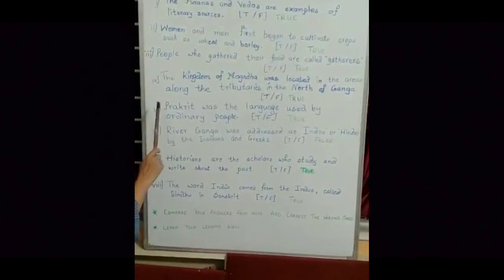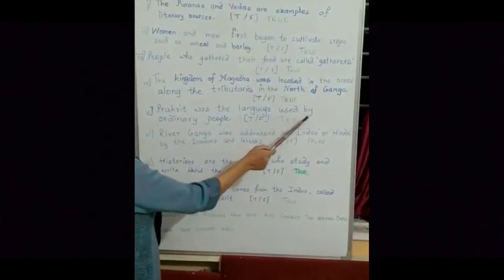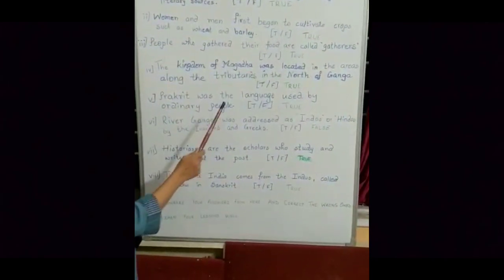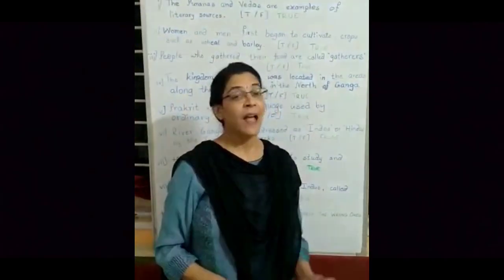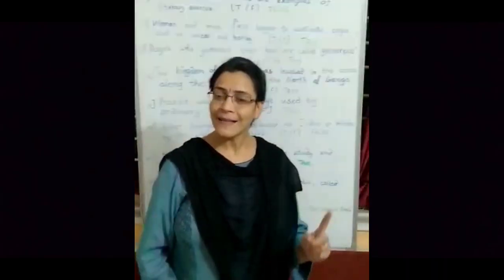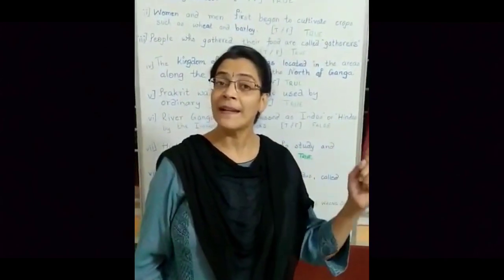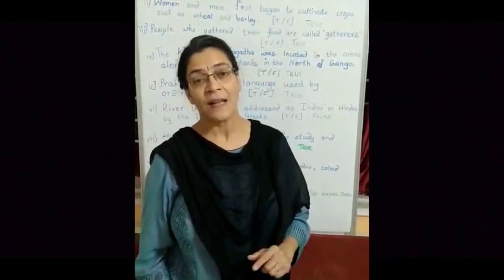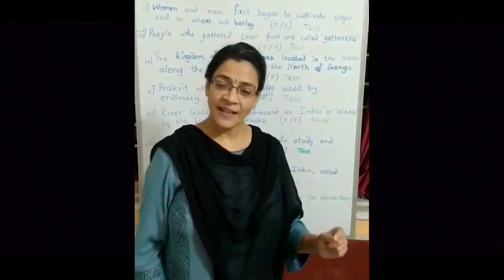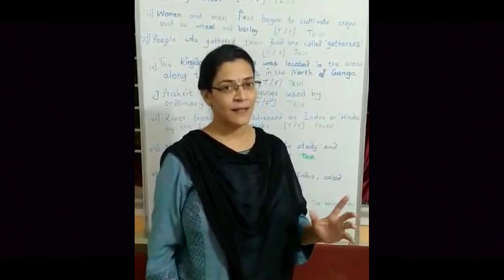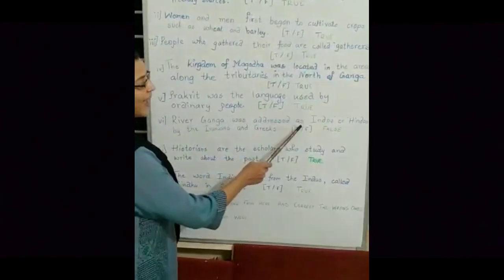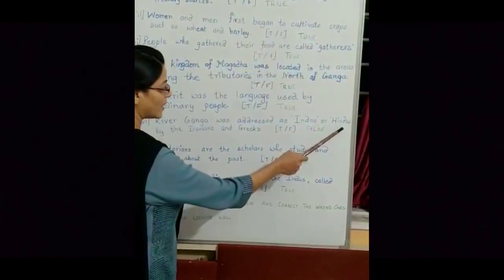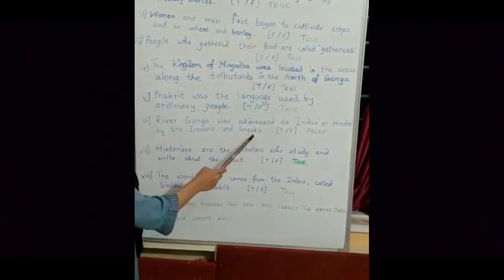Sentence 5. Prakrit was the language used by ordinary people. Yes, Prakrit was the language that was used by the ordinary people. What about Sanskrit then? Sanskrit was the language that was used by the learned men in the past, the Brahmins who wrote the Vedas, the Puranas and other such scriptures, right? River Ganga was addressed as Indos or Hindos by the Iranians and Greeks. True or false?